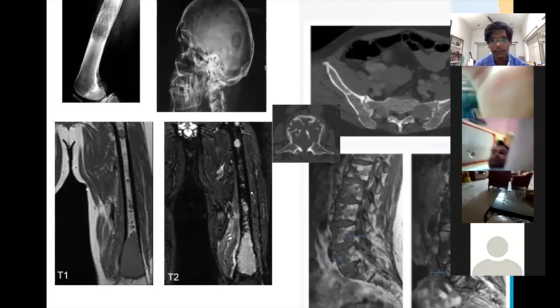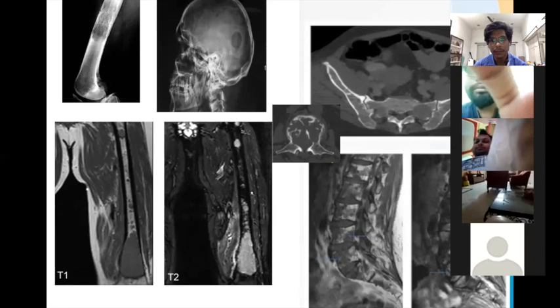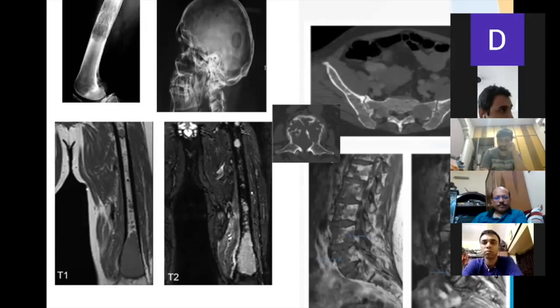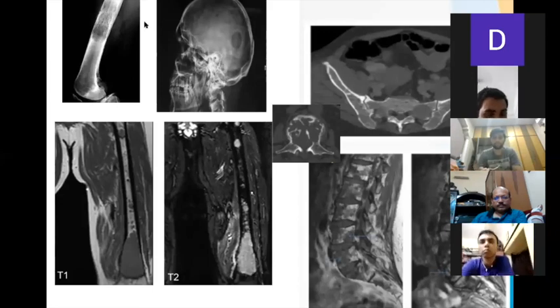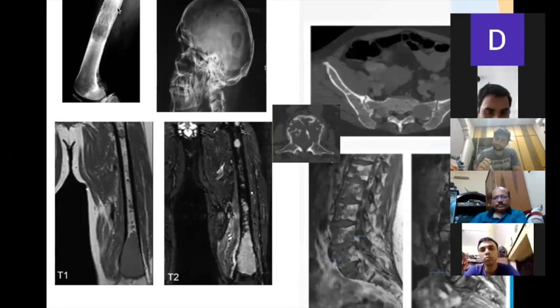The cortex appears to be intact, and the matrix over here is heterogeneous. No soft tissue involvement, and no periosteal reaction at all, right? Yes. The zone of transition is ill-defined, with sclerosis.